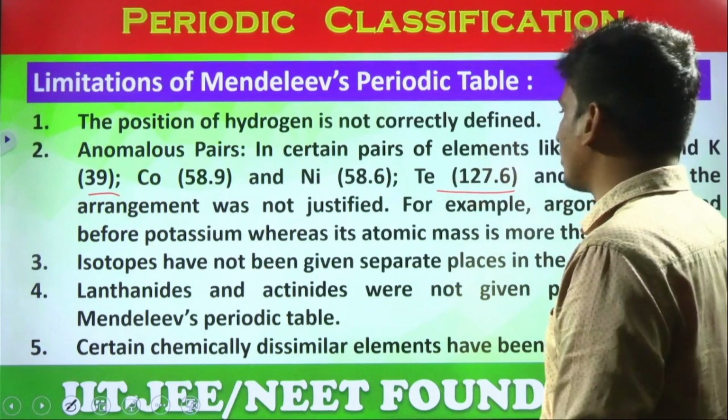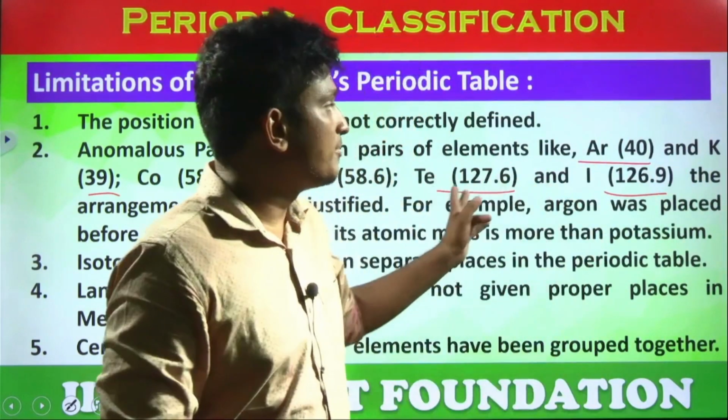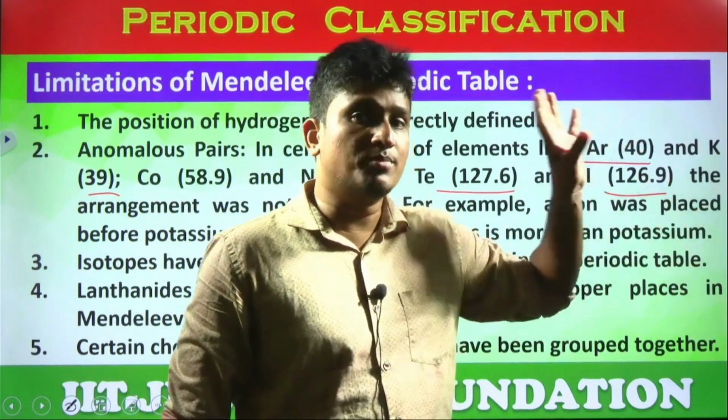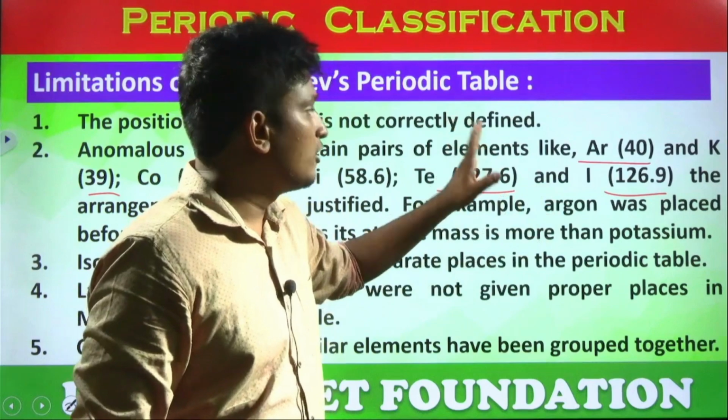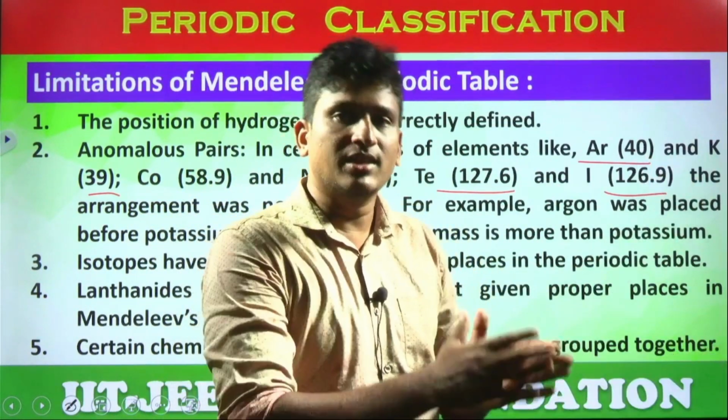Iodine followed by tellurium. Yes or no? But again, tellurium is placed first, followed by iodine. For this set of elements, is it in the increasing order or not? His law should be in the increasing order. Why did he place it that way? Tellurium belongs to the 16th group and iodine belongs to the 17th group. So that's why he placed them like this.